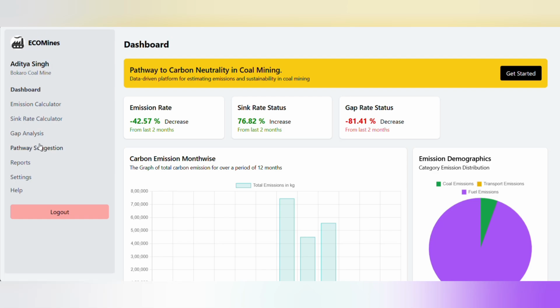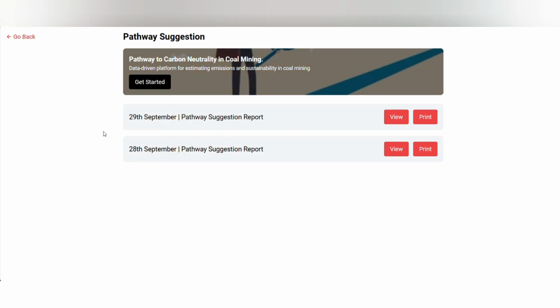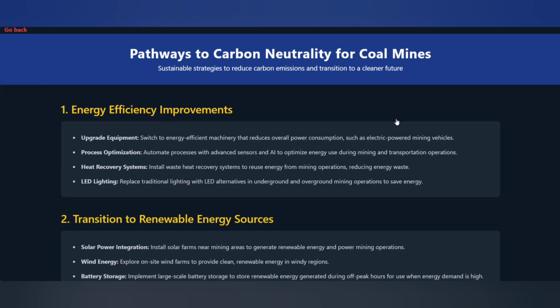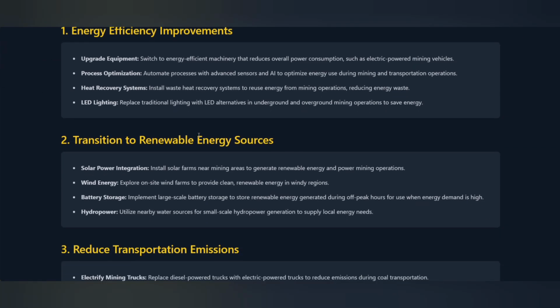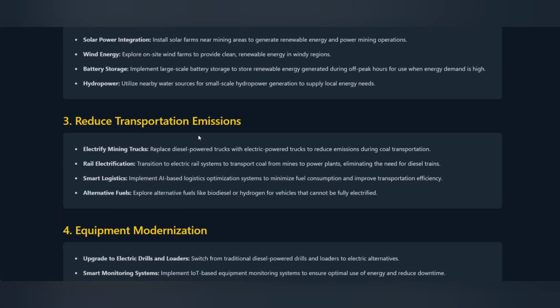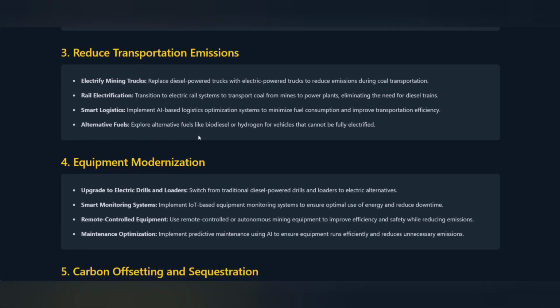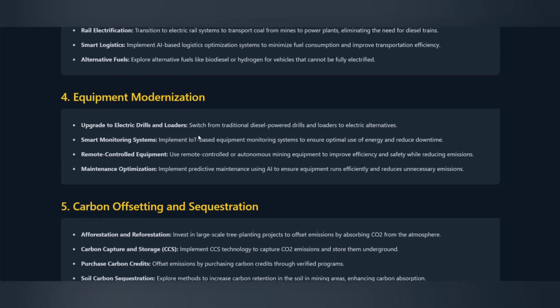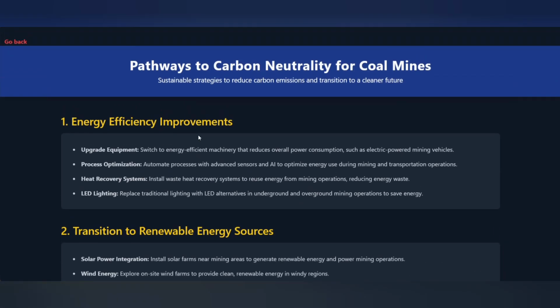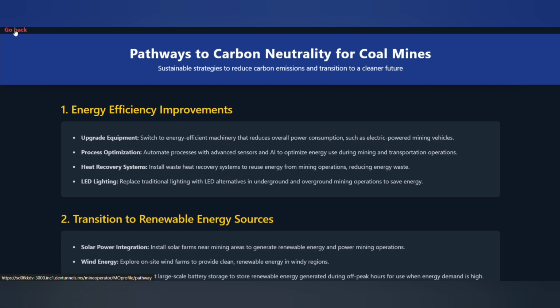Now let's go to path suggestions. As today's date is 29, the report of the pathway suggestions is generated based on the input that we gave. On all the input that we have given, the report is generated, which suggests in which sectors we can make corrections so that the amount of carbon generated in the environment can be reduced. This is a customized solution based on the input that we have given, which will change accordingly as we change our input.